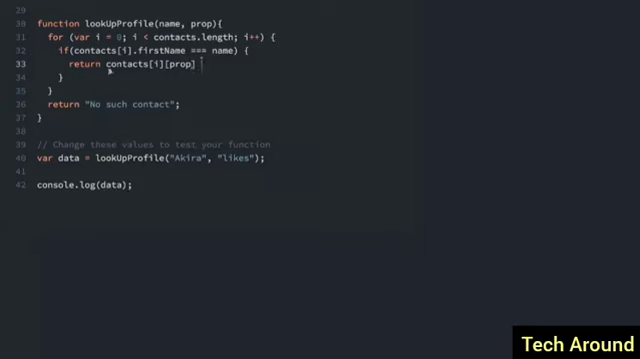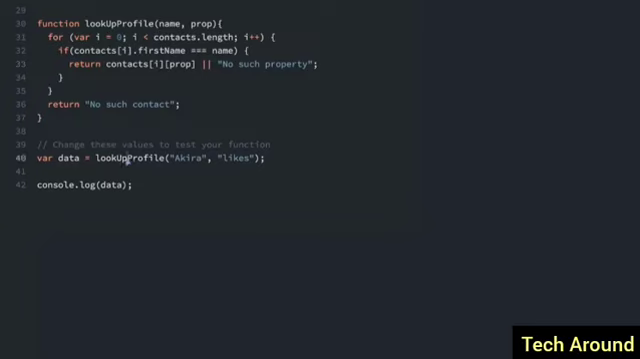A fancy way in JavaScript of saying use this value if it exists, but otherwise use a different value is to use the or operator. So we'll say return contacts[i][prop], or if it doesn't exist, we're going to return "No such property". Just so you know, there would be a way to do this without using this or operator. As long as your code passes the requirements, that's all that's important. There's many ways of doing this.